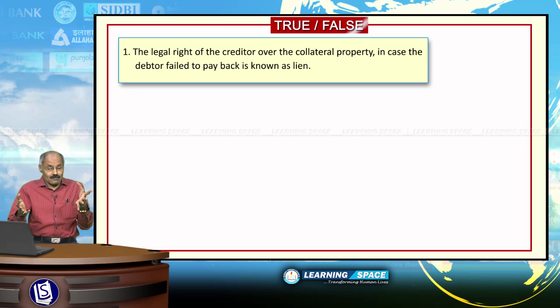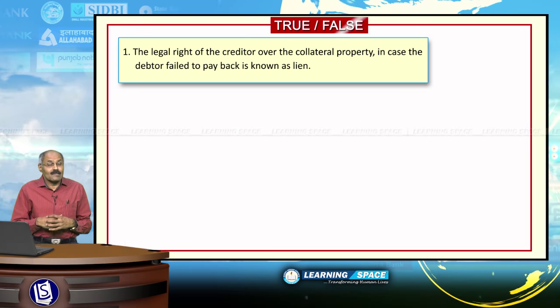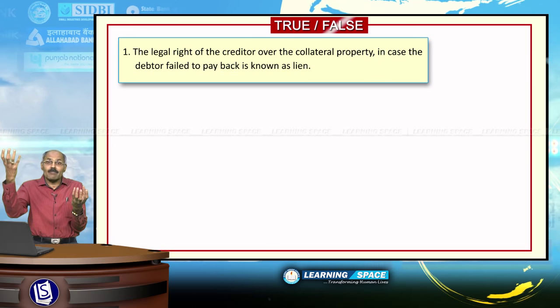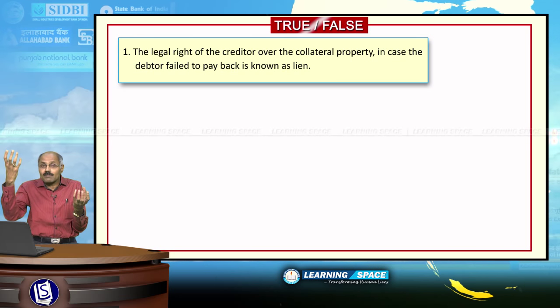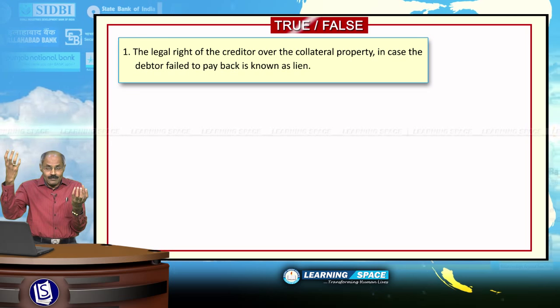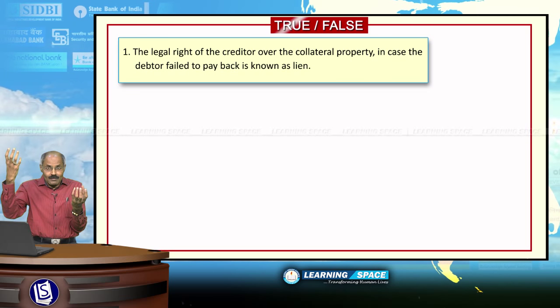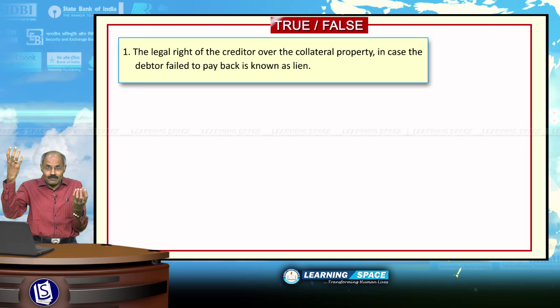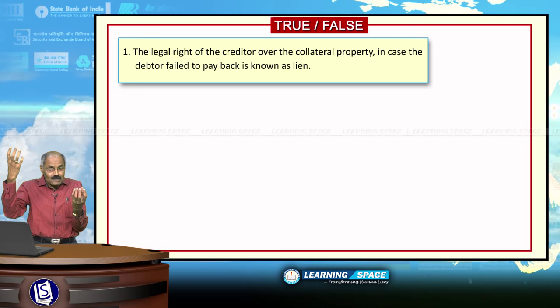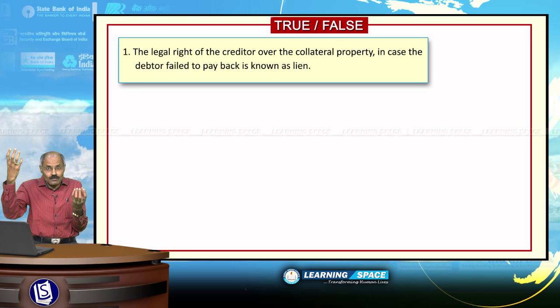Let us look at one example. There is customer X and State Bank of India. Customer X has taken a loan from State Bank of India with his house as collateral property, against the mortgage of his house.